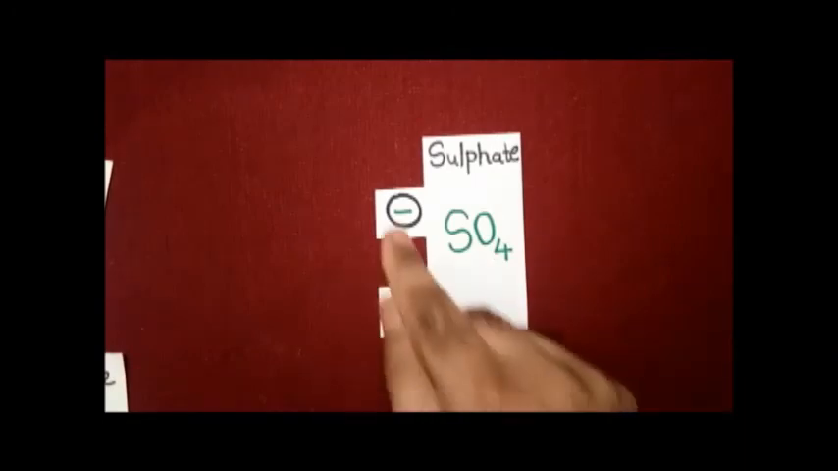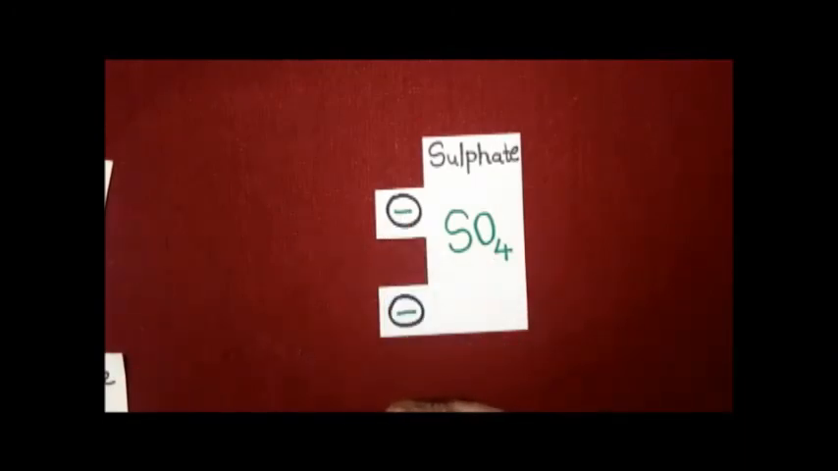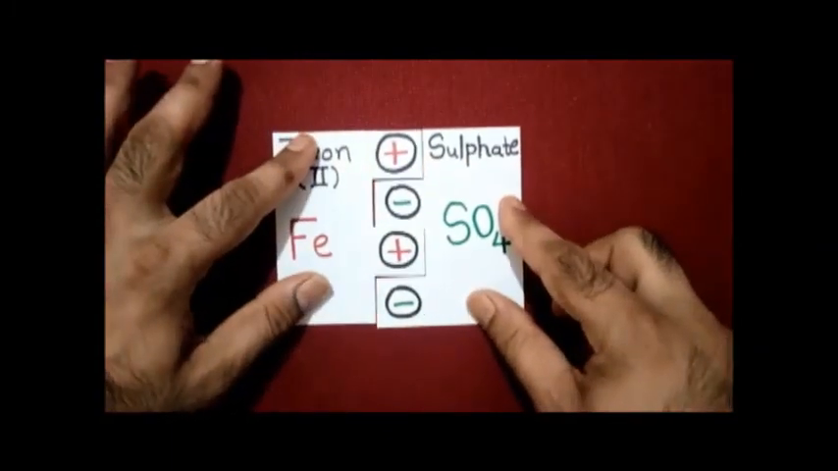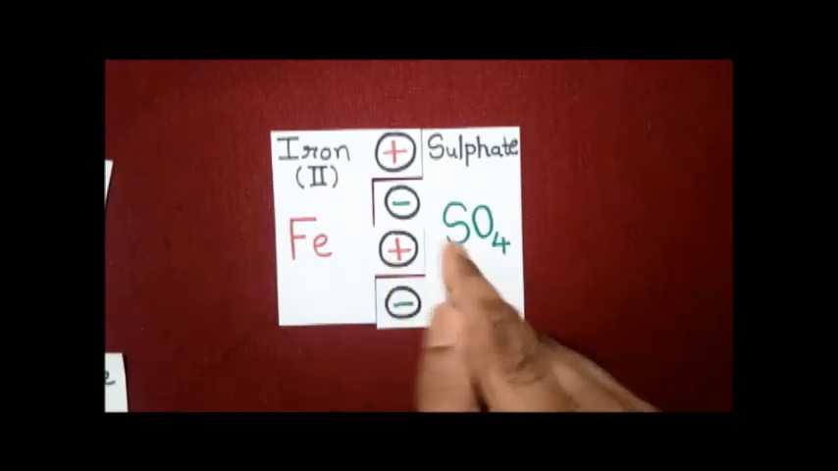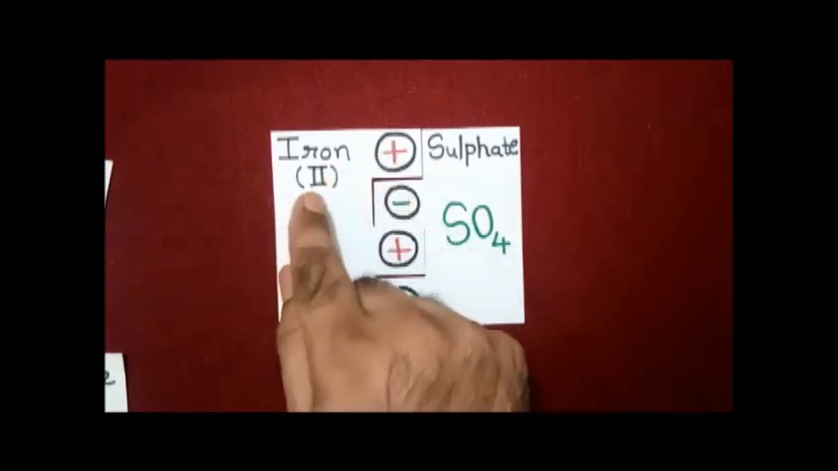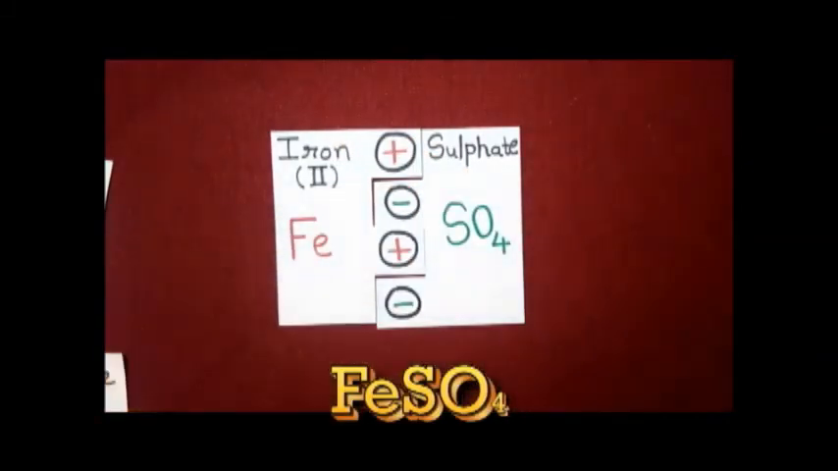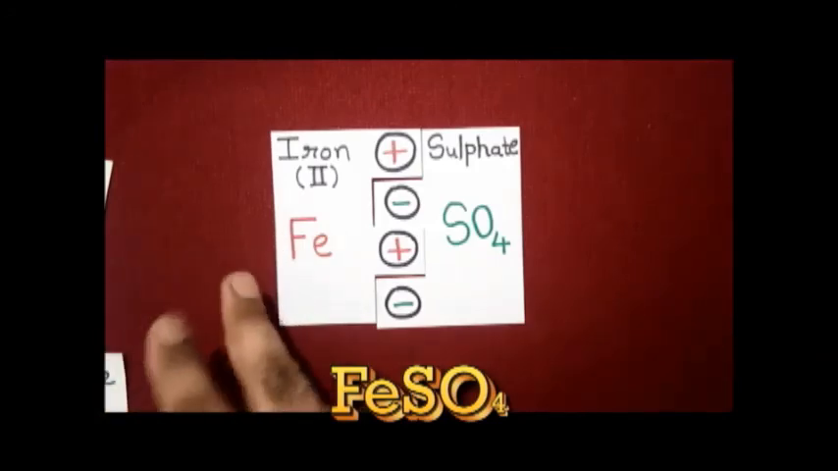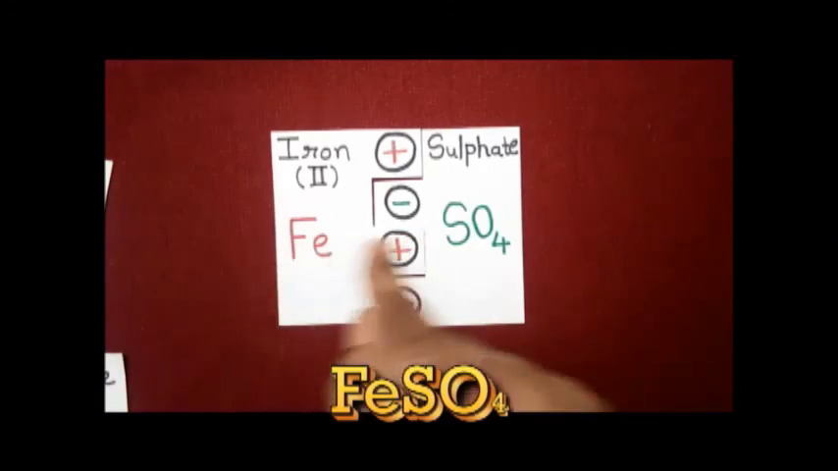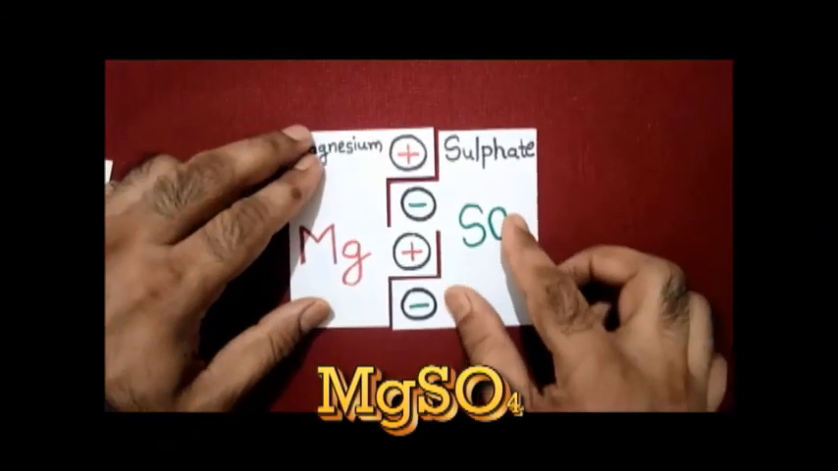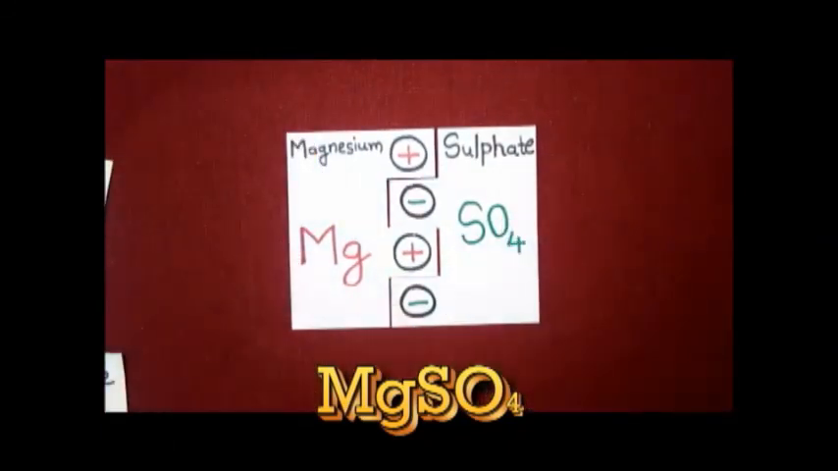Let's take the sulfate ion only, with 2 negative charges. Now iron. Iron also has 2 positive charges. Here iron shows 2 positive charges, though iron can be seen in 2+ or 3+, but for 9th and 10th standard it will be 2 only. So iron sulfate is FeSO4. Magnesium sulfate is MgSO4.